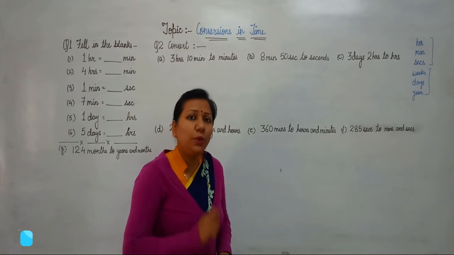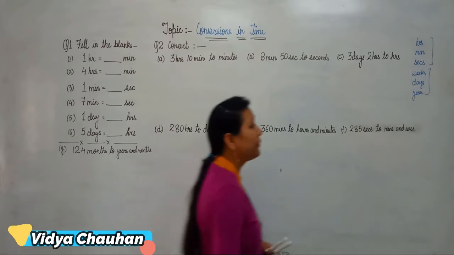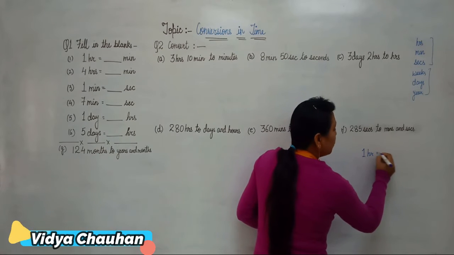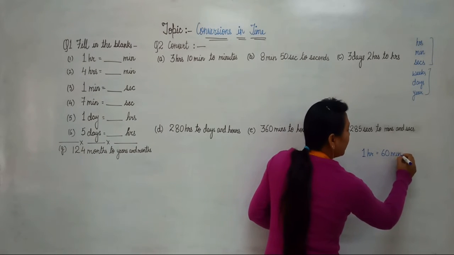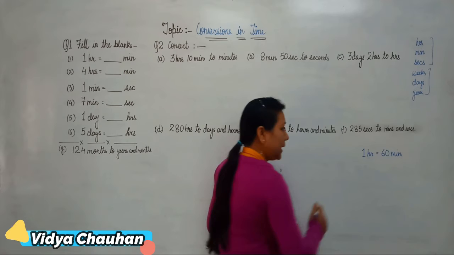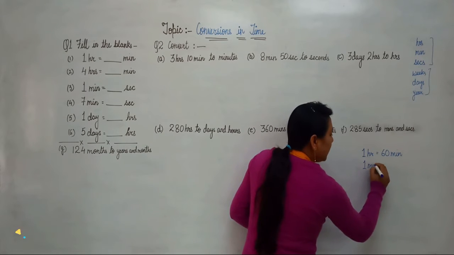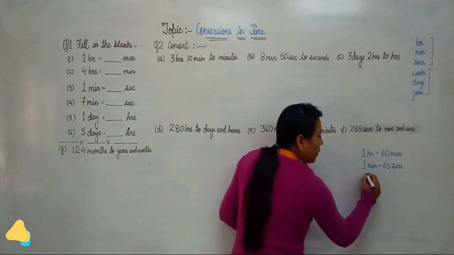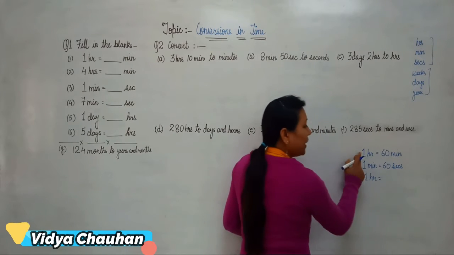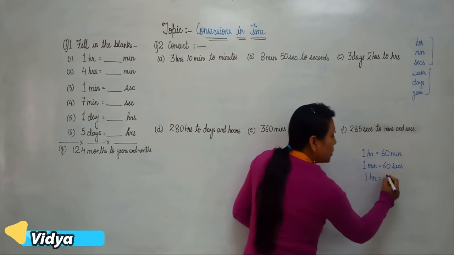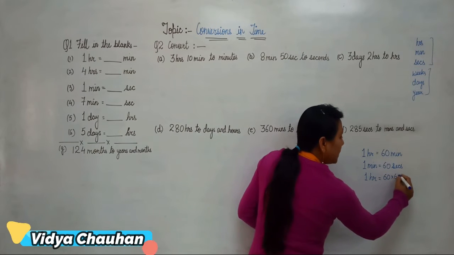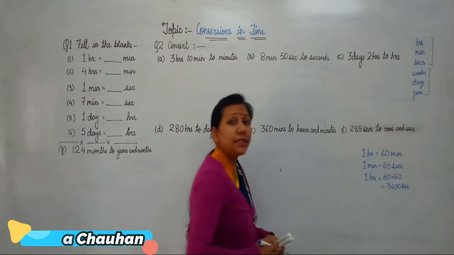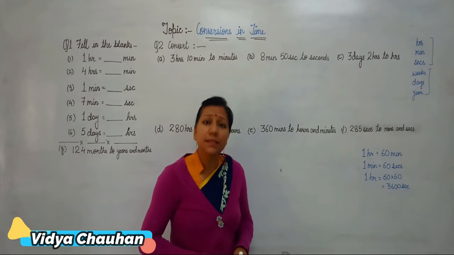So if I start with the three hands of the clock, the first conversion is that 1 hour is equal to 60 minutes. 1 minute is equal to 60 seconds. So we can also say that 1 hour in relation with seconds is 60 multiplied by 60, so it is 3600 seconds. This is our relation between hour and seconds.